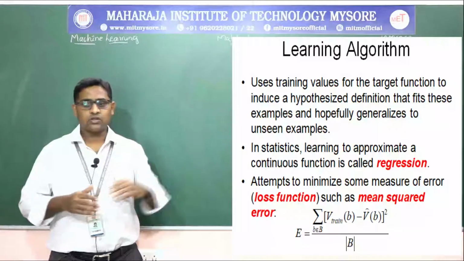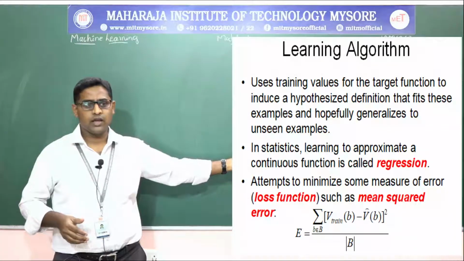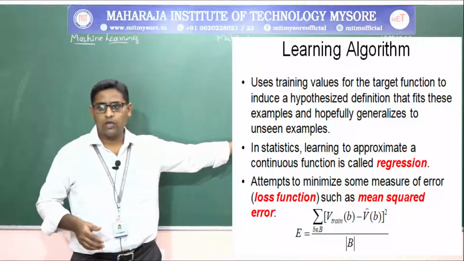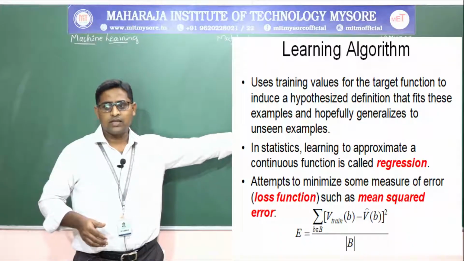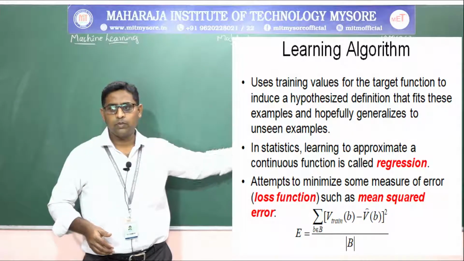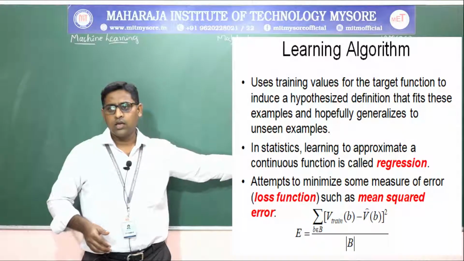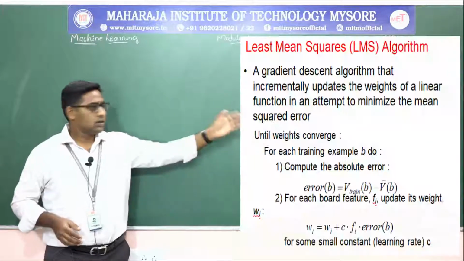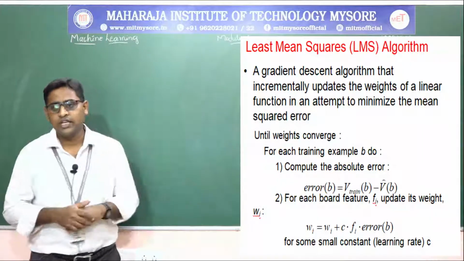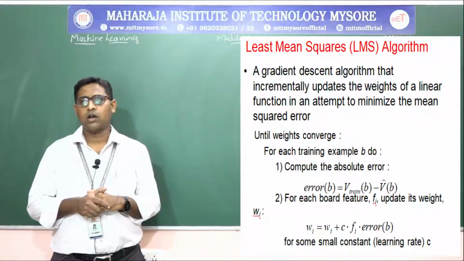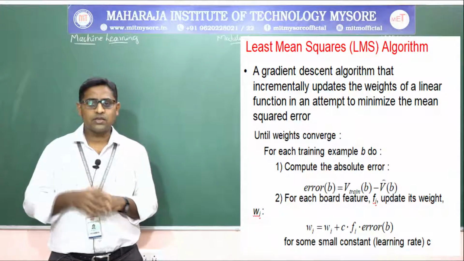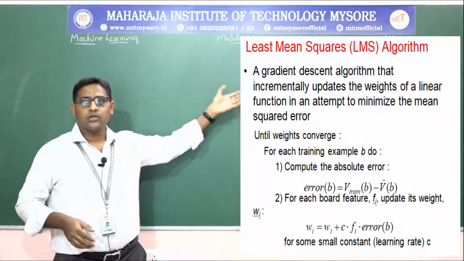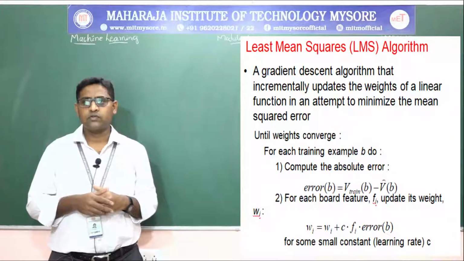So mean square error is represented here as E, the total of the training value V train of B and the successor board V of B, over the board value. This is what the mean square error is. The least mean square algorithm, or LMS algorithm, is a gradient descent algorithm that incrementally updates the weights of the linear function.